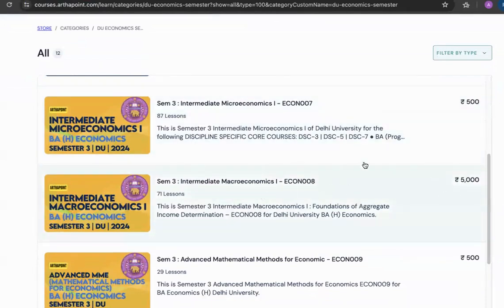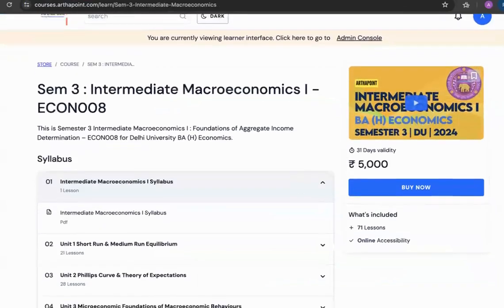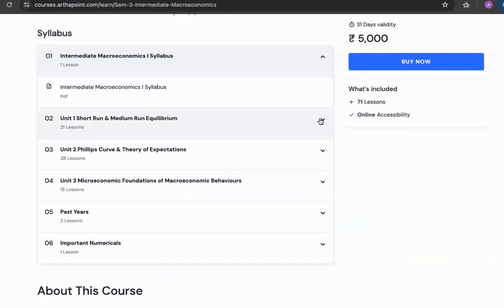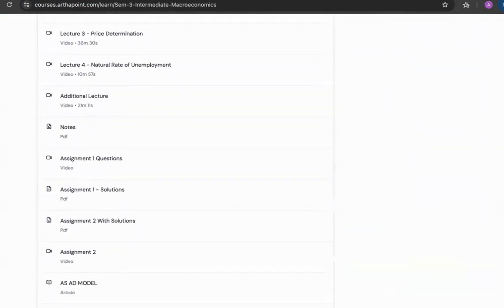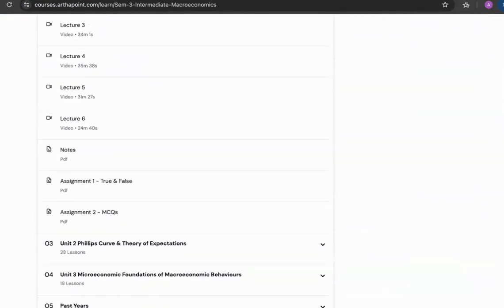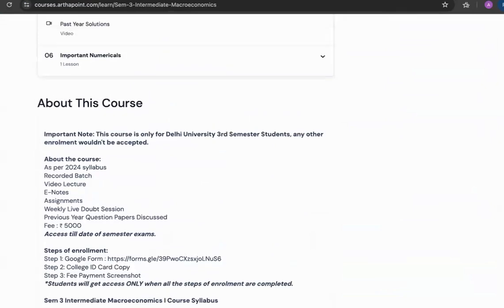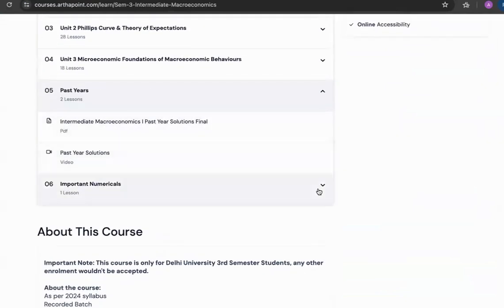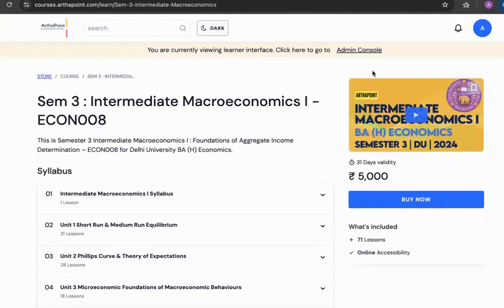This is a paid course. Only this is for 5,000. So you can clearly see that in the paid course, if you click, you will also go ahead and get access to various assignments and you will get access to various other concepts also. So you see here, you also have additional lectures, you have notes, you have assignments, everything is part of the paid course. For all the subjects, you can see past year papers being solved and important numericals being discussed in the paid course. So this is a paid course, which is for macroeconomics.